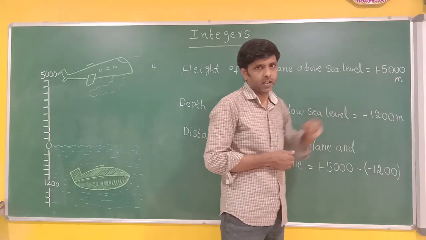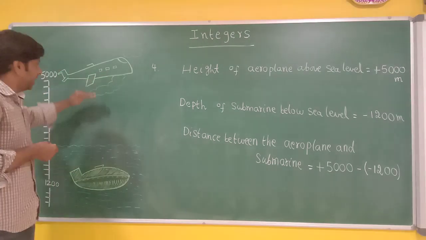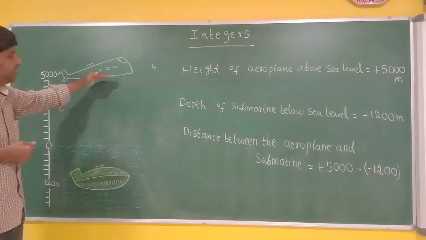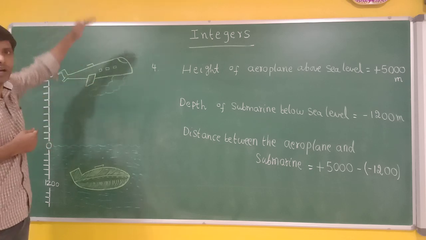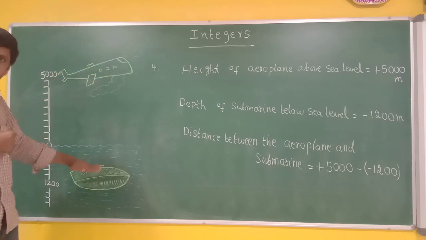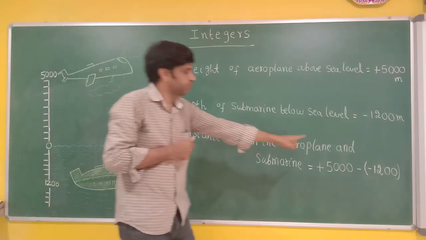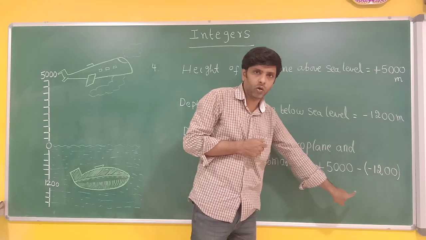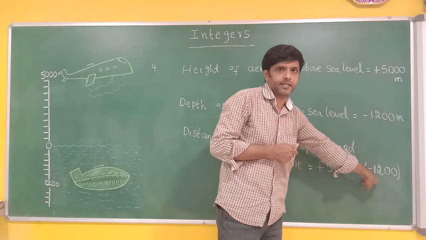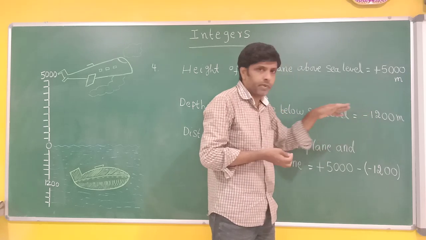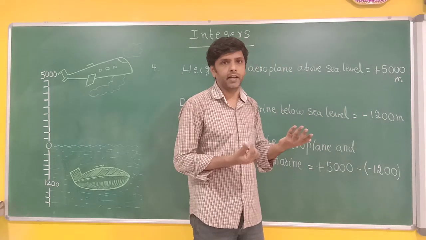First I wrote plus 5,000. Imagine a person jumping from the aeroplane: will he go up or will he fall down? He will fall down. So down means negative, so I used minus. Now again I am copying the same number as it is. Because the submarine is traveling below the water level, I wrote minus 1200.